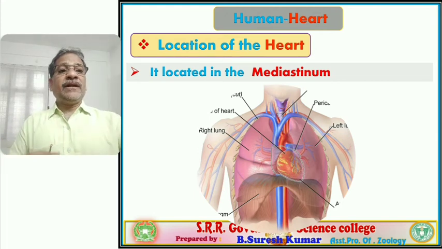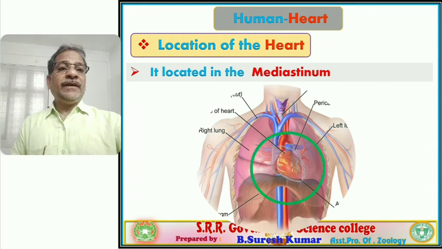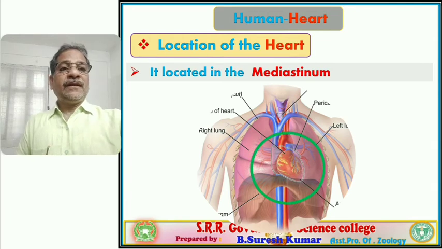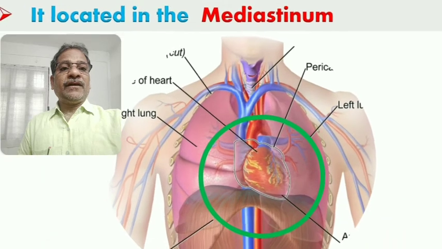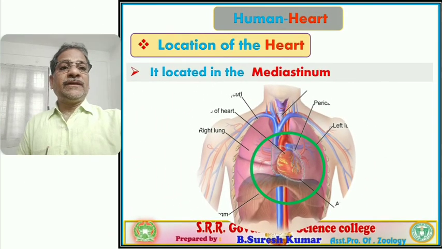The mediastinum is nothing but the space present between the two lungs. You observe, this is the location of the heart. Follow? Right?